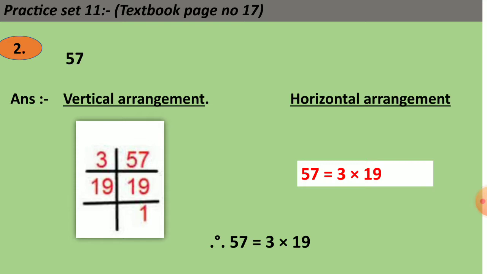Now look at the horizontal arrangement. The factor of 57 is 3 multiplied by 19. So you can write the number 57 in the product form as 3 multiplied by 19.